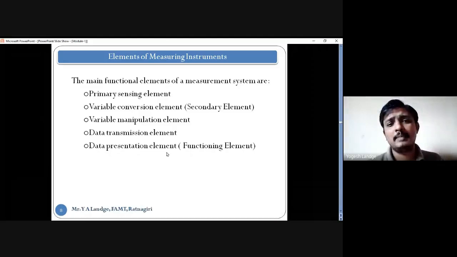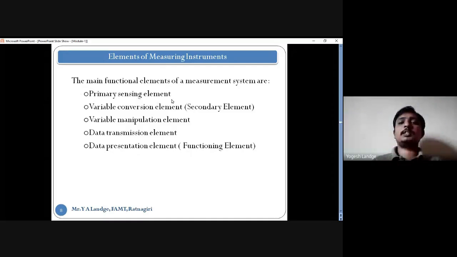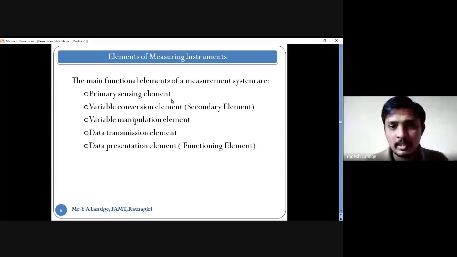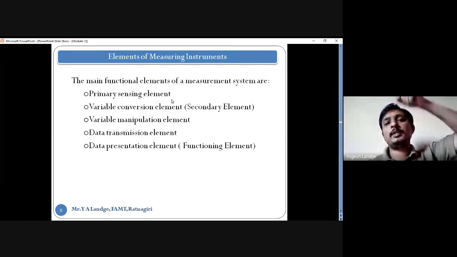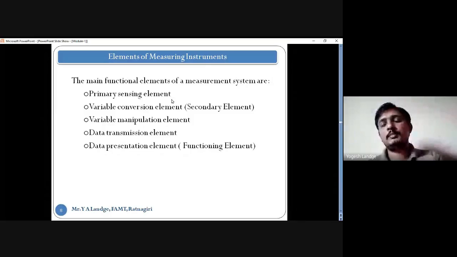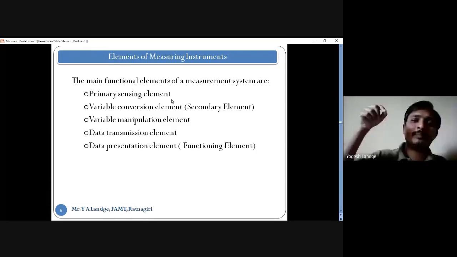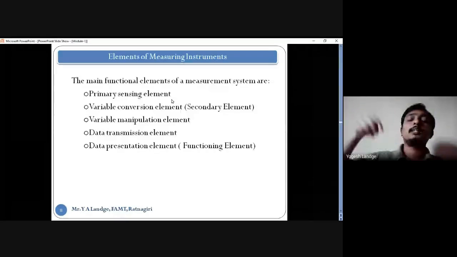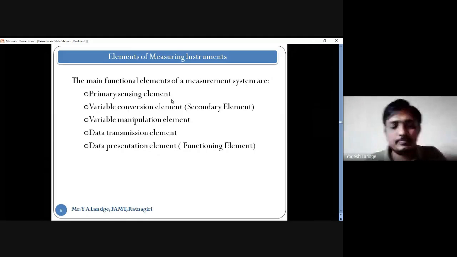The primary sensing element is very important for you, because it is the element which is in direct contact with what is to be measured. Again I give the example of the thermocouple. The thermocouple rod, we directly put it into the liquid, into the system where we have to measure the temperature. It may be the temperature of a gas or of a liquid. So the rod of that thermocouple is in direct contact with the system, and that is what we call the primary sensing element.